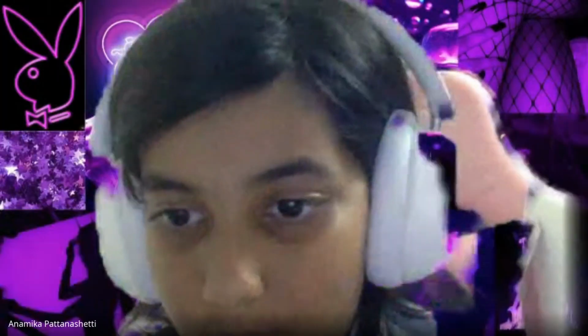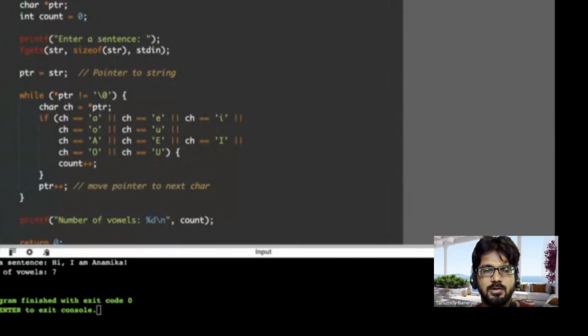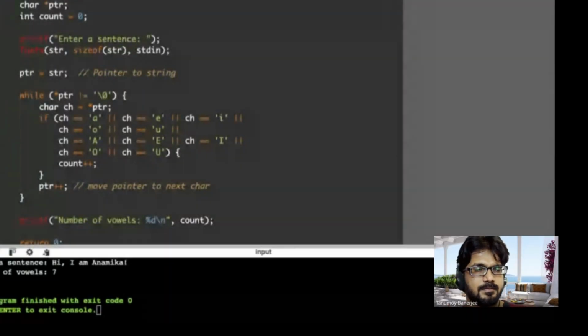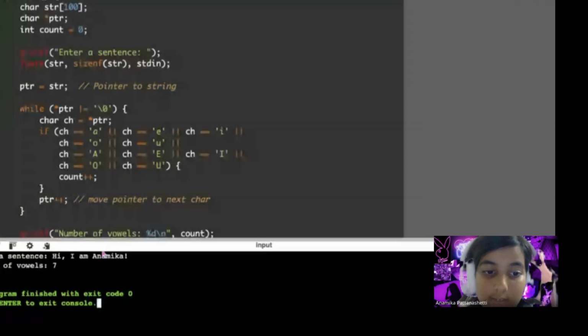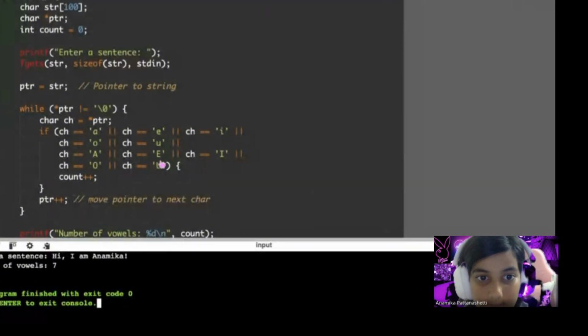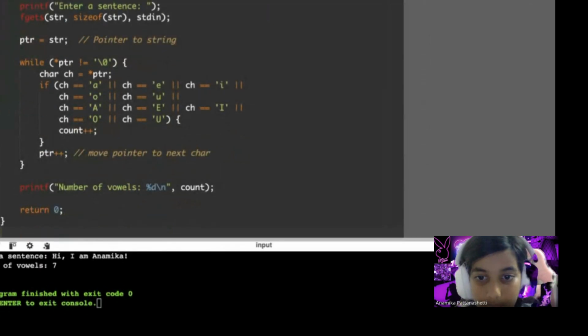I did one for a different problem. Okay. For the problem involving strings. Okay, go for it. What is the problem you're taking? Like it asked for a problem that involved pointers, so I've taken that, but this time it's strings. In this case, it's like a vowel counter. So when you enter a sentence like this, it'll count the number of vowels in that sentence, and it will give the output as that number.